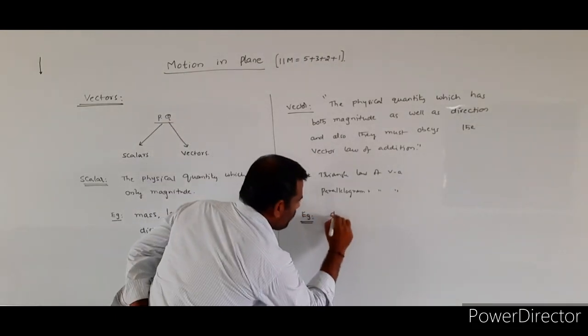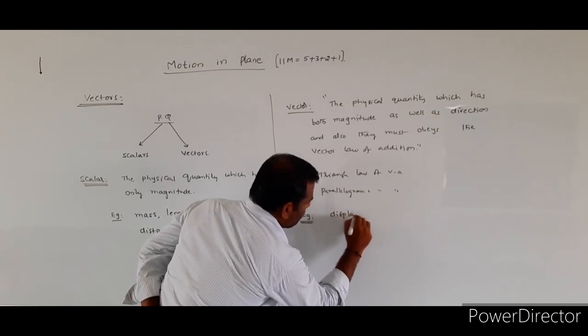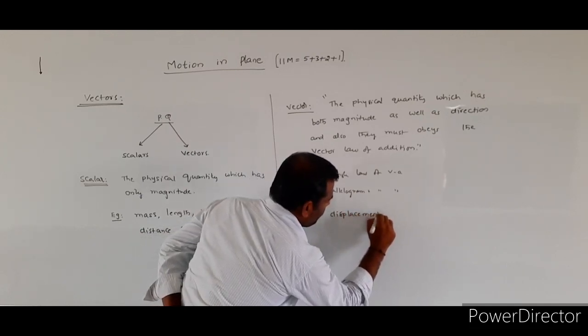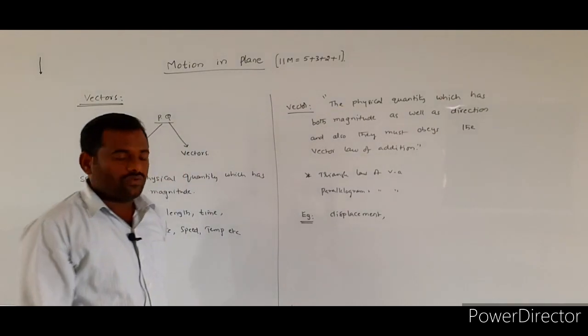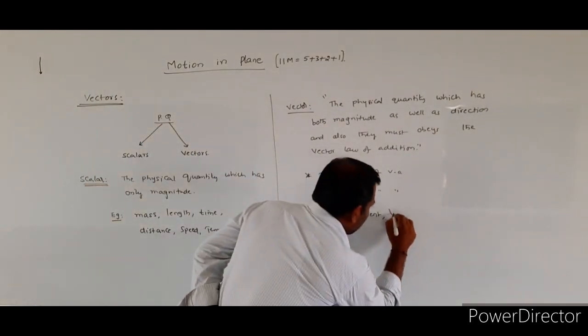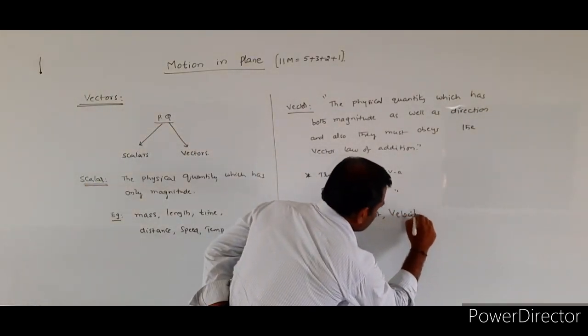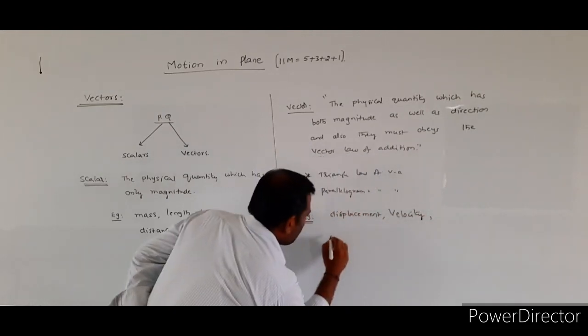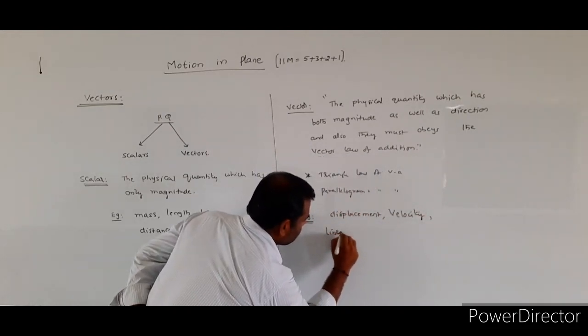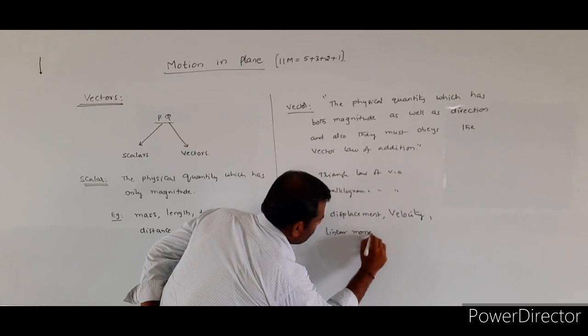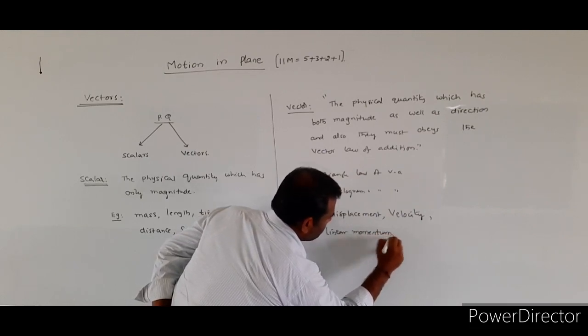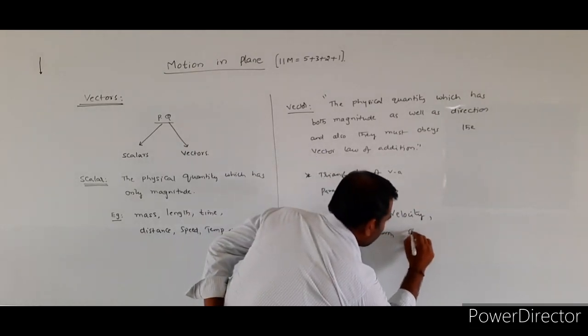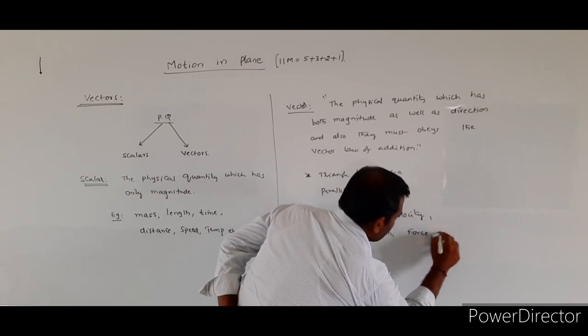What are the examples for the vector quantities? Example, already we studied displacement. Displacement is one of the vector quantities. Velocity, linear momentum and force, torque.